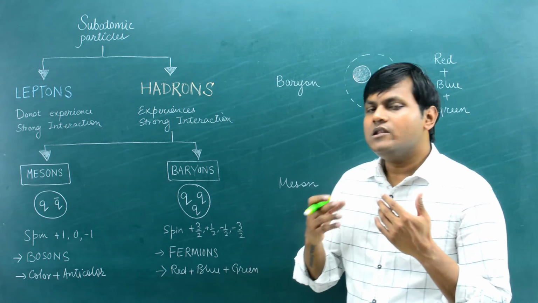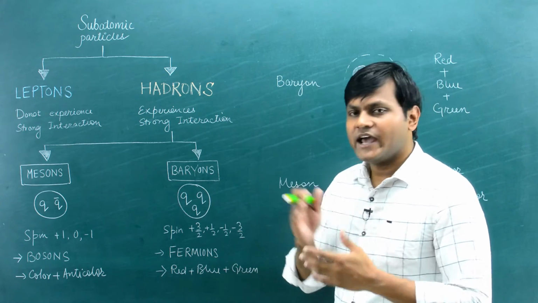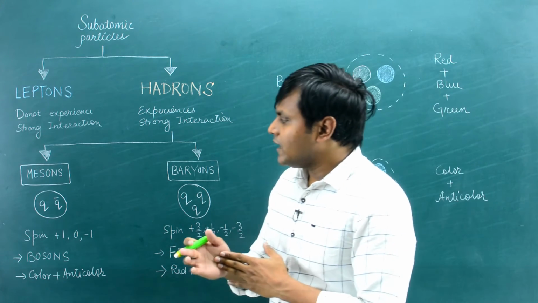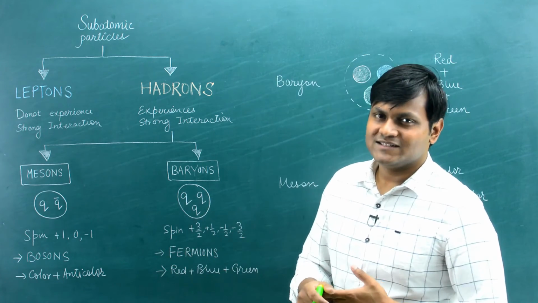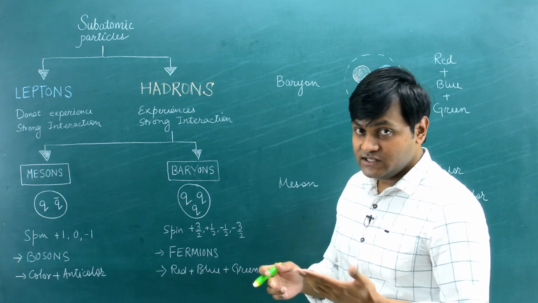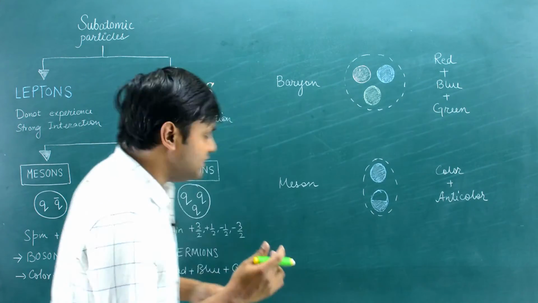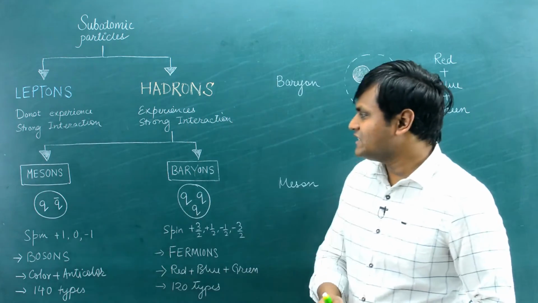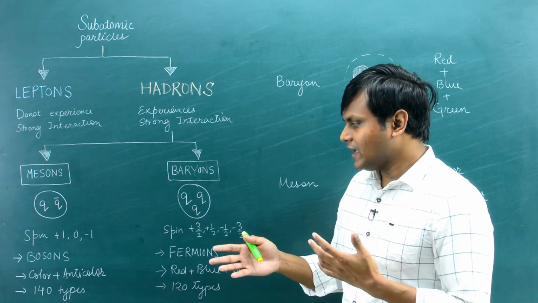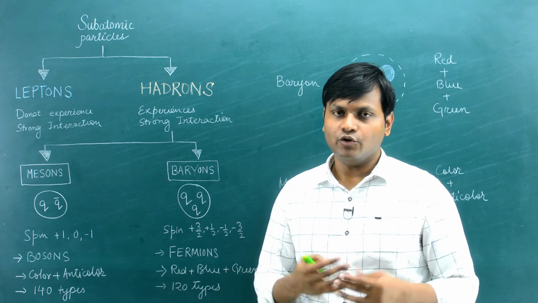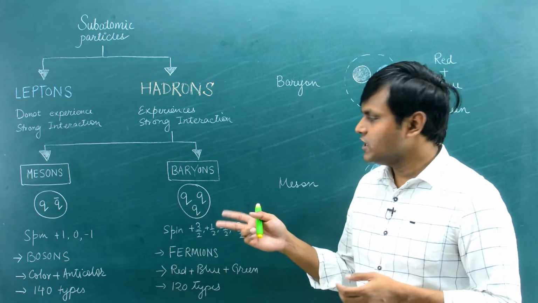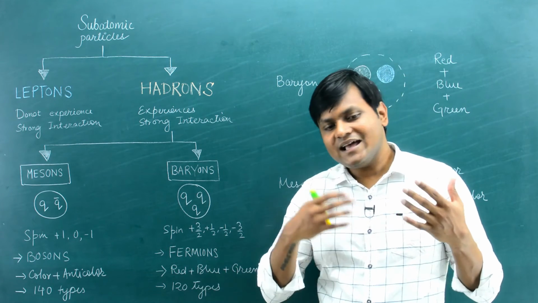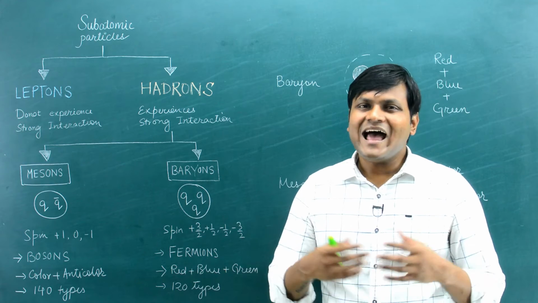Now, there are a large number of these kinds of subatomic hadron particles in nature. Up till now, around 140 meson particles and around 120 baryon particles have been studied. However, the vast majority of these particles are not seen in ordinary matter. Ordinary matter consists of neutrons and protons, which are essentially baryons. The vast majority of these particles arise as a result of high energetic reactions or particle decay.